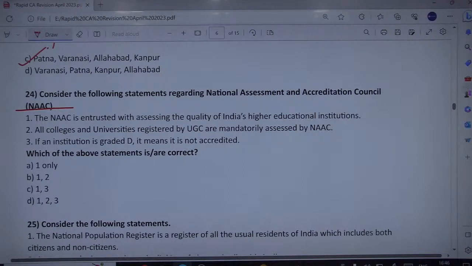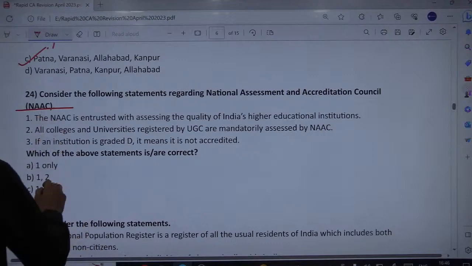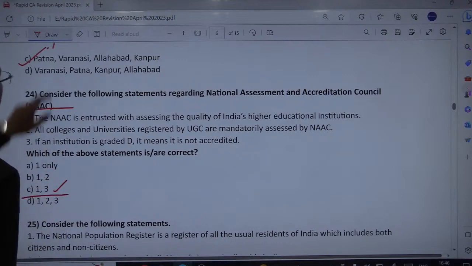Any institution graded D is not accredited. The process is not mandatory but rather voluntary in nature. So the voluntary nature of the process makes the second statement wrong. So we are left with just 1 and 3 as correct.